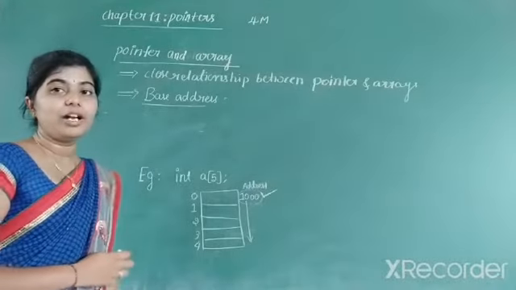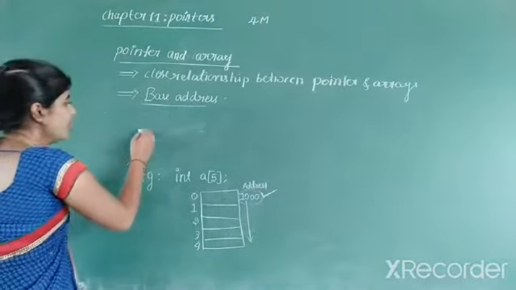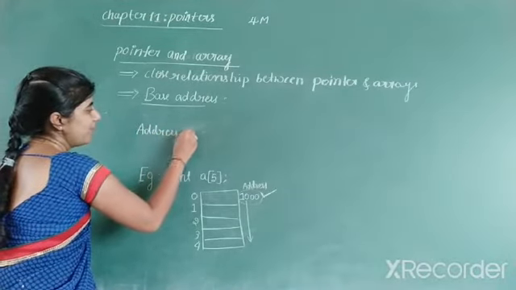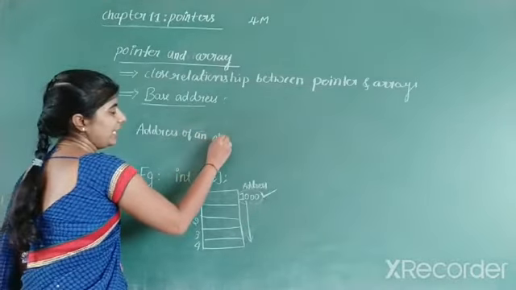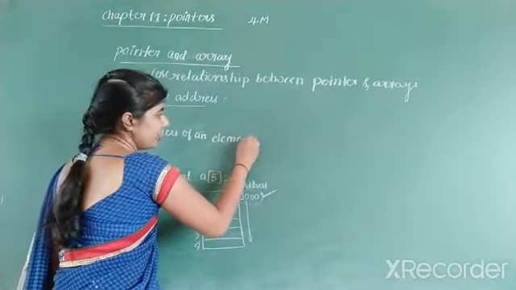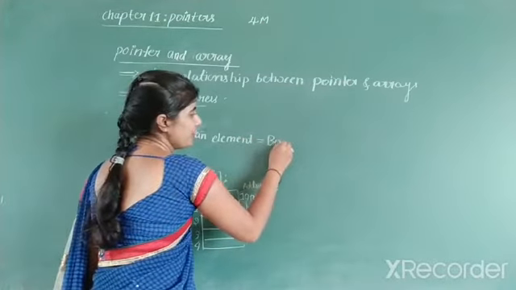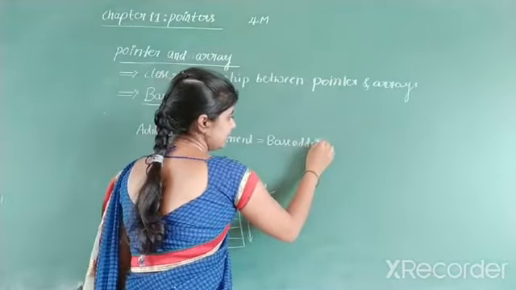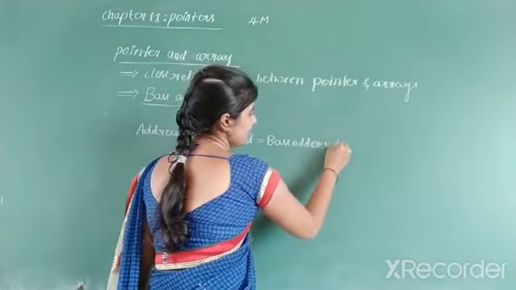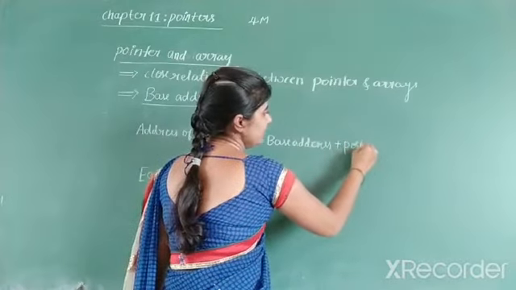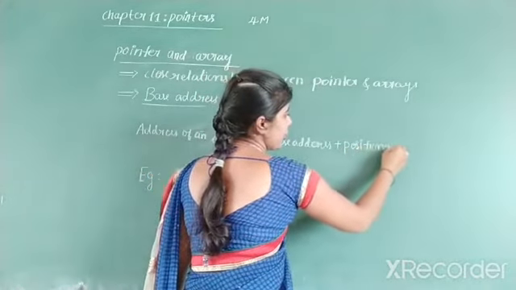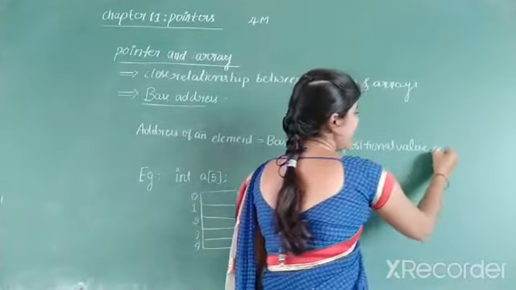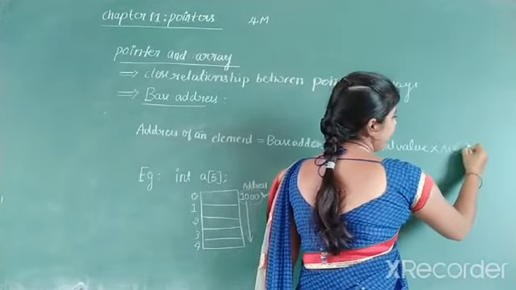And what is the formula to find the remaining locations? First we write address of an element is equal to base address plus positional value, and this is multiplied by the size of an element.